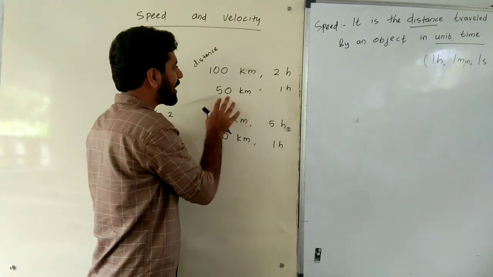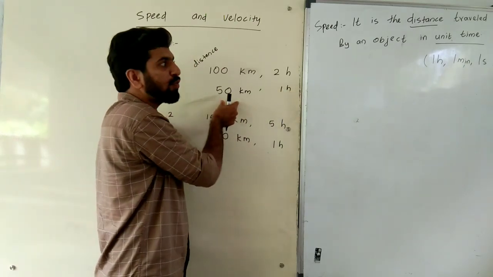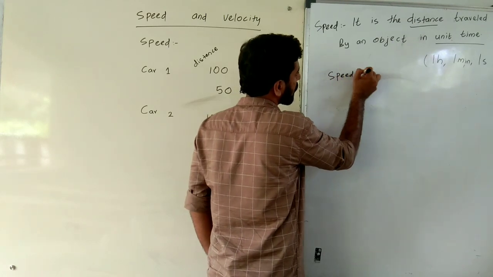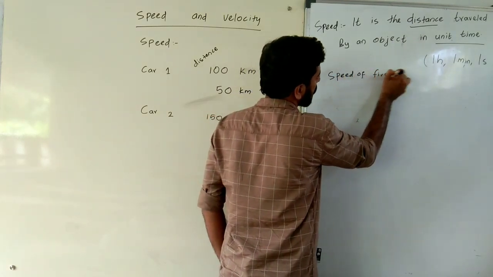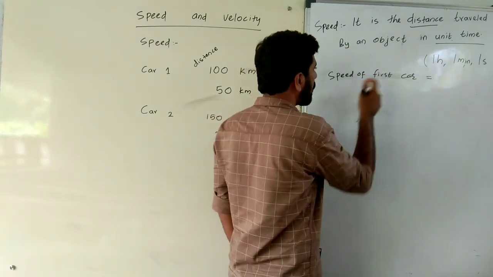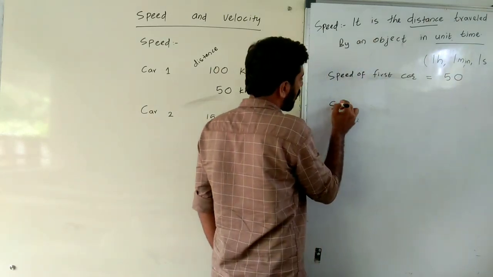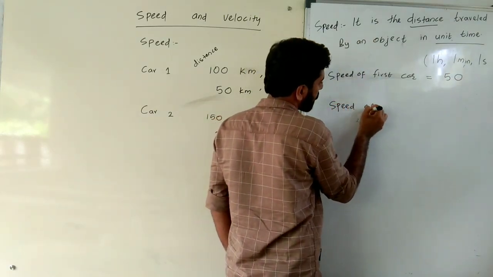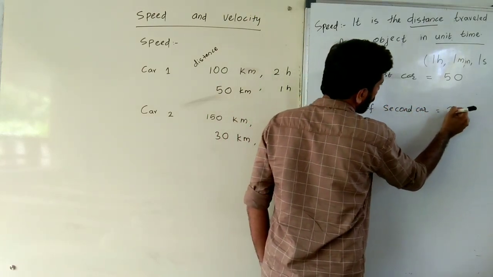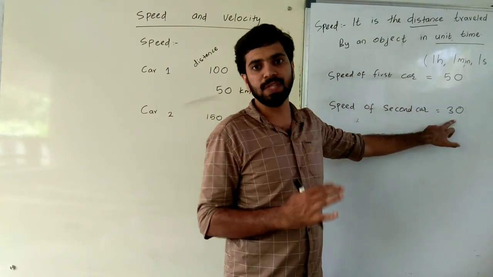Within 1 hour, it travels 50 km. Therefore, the speed of the first car is equal to 50. The speed of the second car is equal to 30. 50 and 30 are the quantities of that speed.